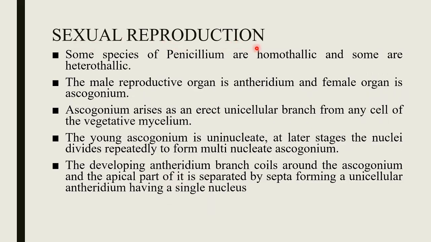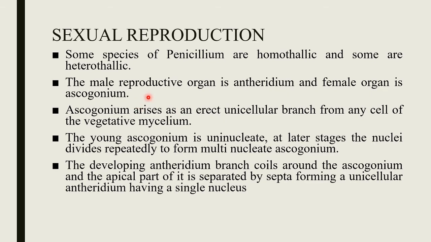Let me tell you the sexual reproduction of Penicillium. Some species of Penicillium are homothallic and some others are heterothallic. The male reproductive organ of Penicillium is the antheridium, and the female sex organ is called the ascogonium.